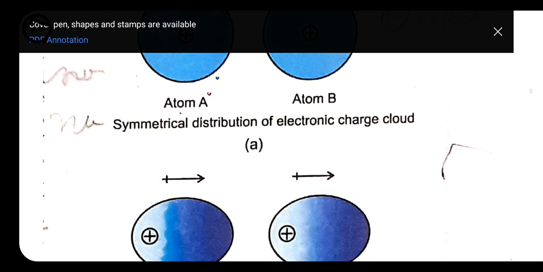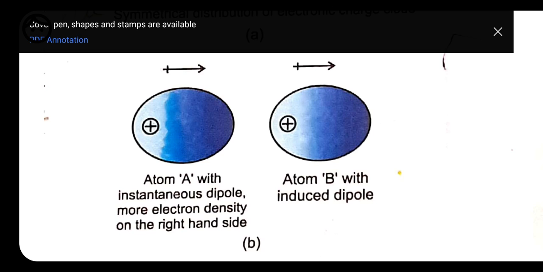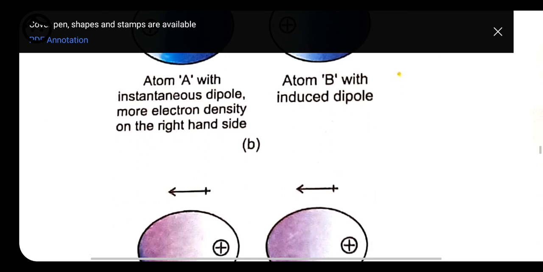At one time, the negative charge of A is attracted towards the positive of B, and the negative of B is attracted towards the positive of A, because they have a proton at the center and an electron revolving around it. On revolution, the electron of A comes near to the proton of the other atom, and the electron of B comes near to the proton of A. Because of that, for a very short time, they develop some dipole.